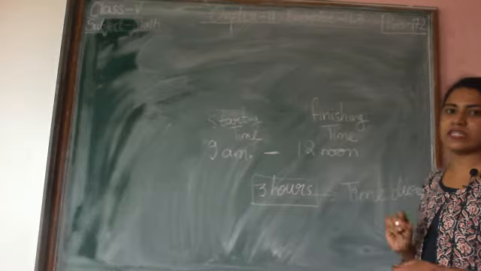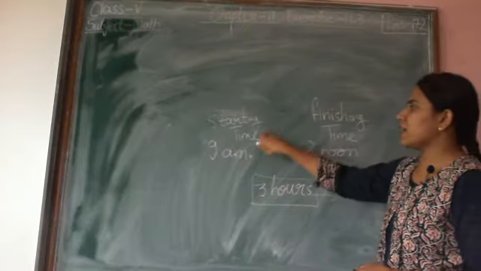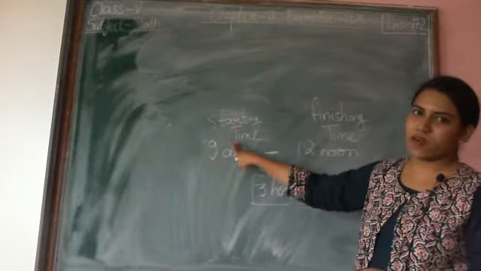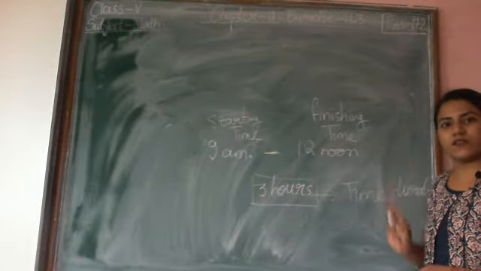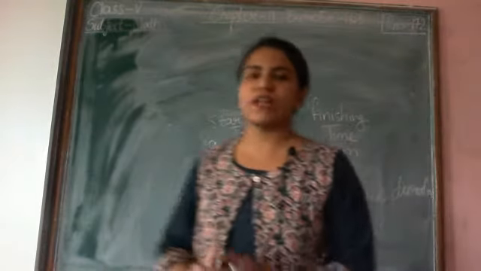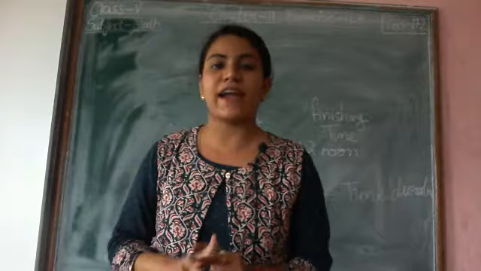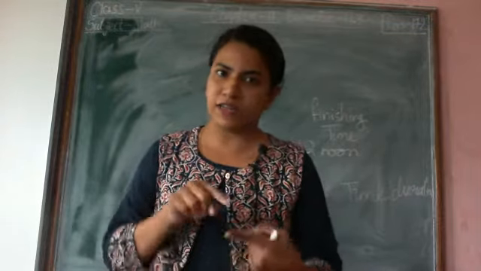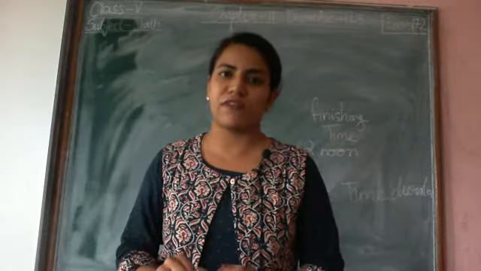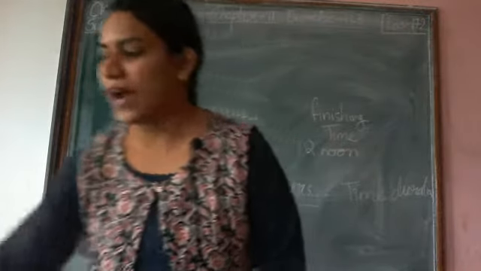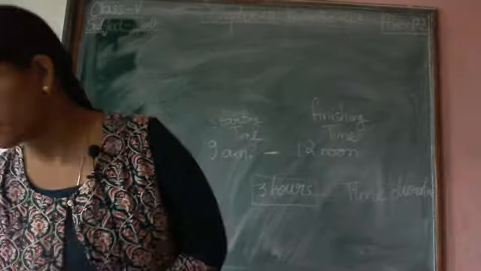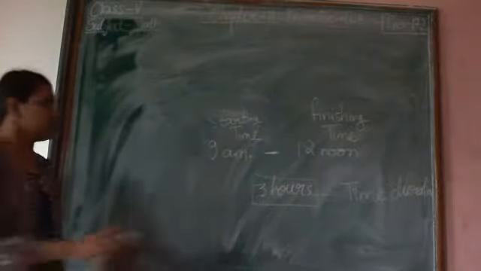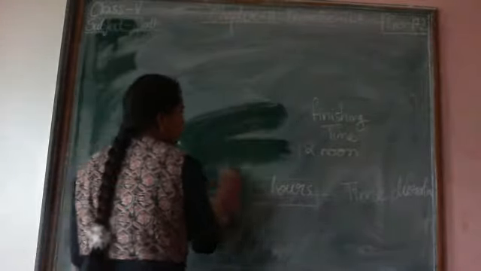So whenever we talk about time duration, we have 2 times. One is the starting time and one is finishing time. So in question number 1, we need to find starting time, whereas 2 things are given. Finishing time is given and duration of time is given. We will find starting time. So see on the board, I hope you got what is time duration.